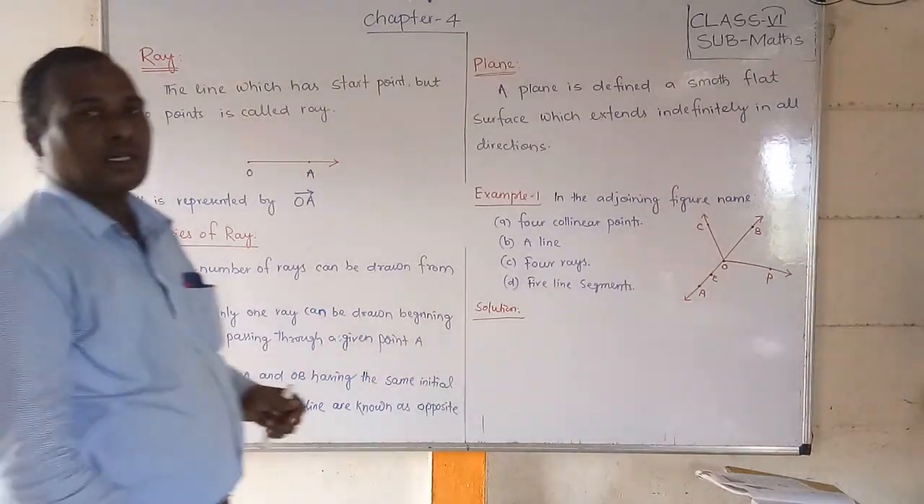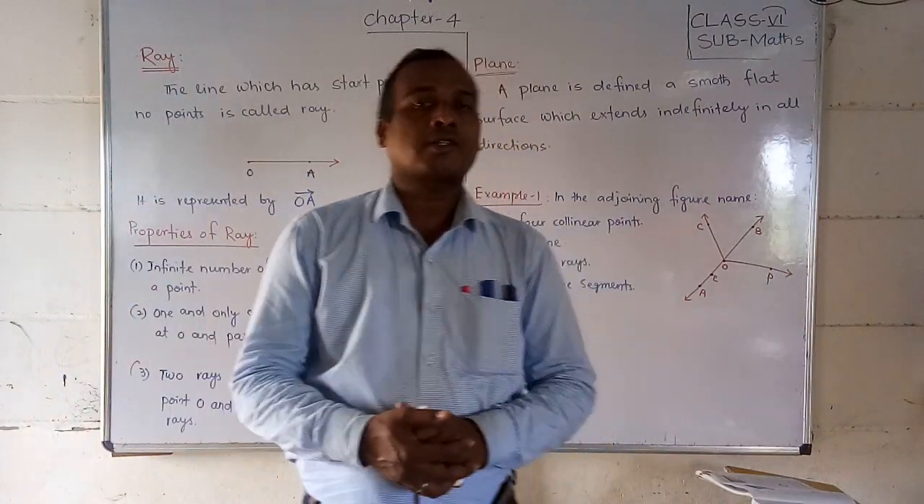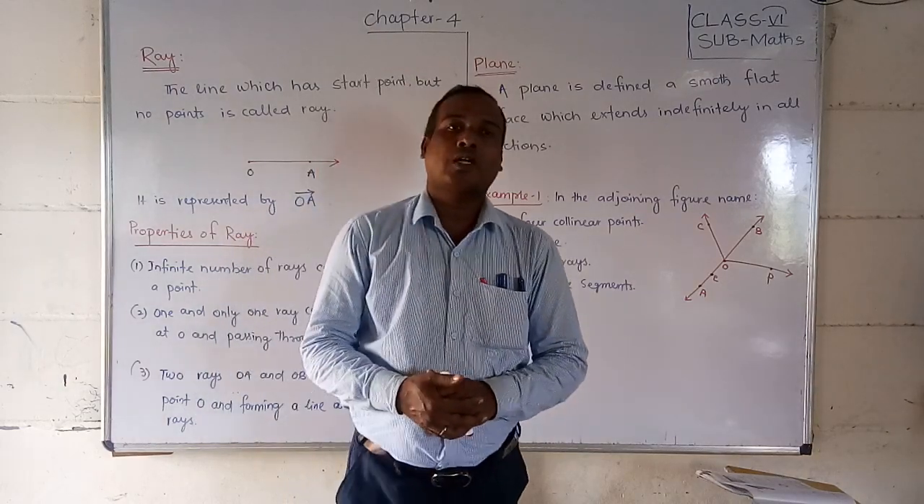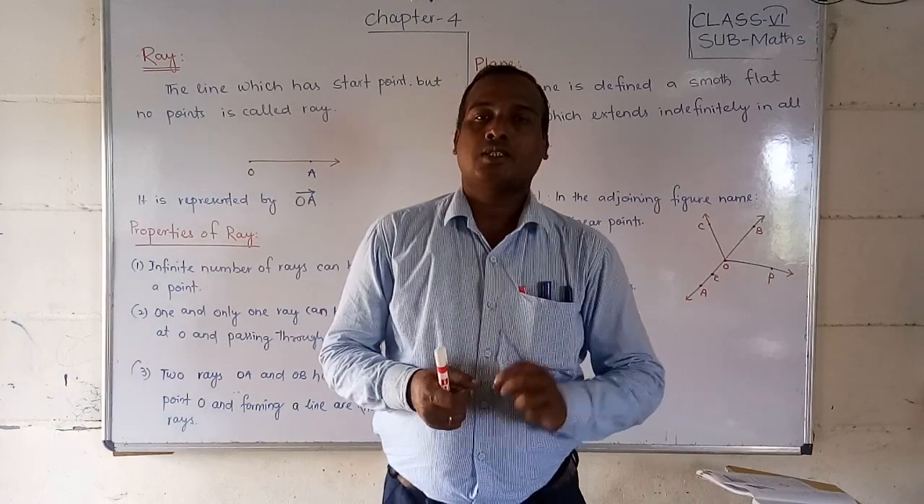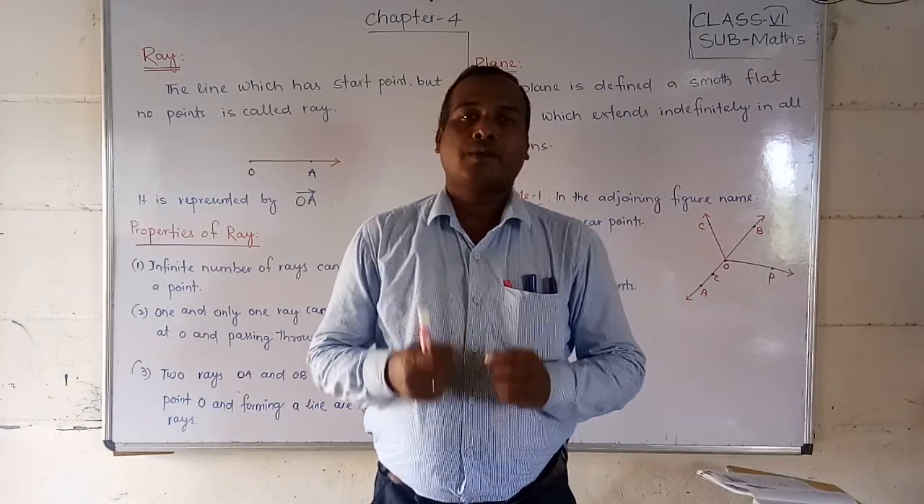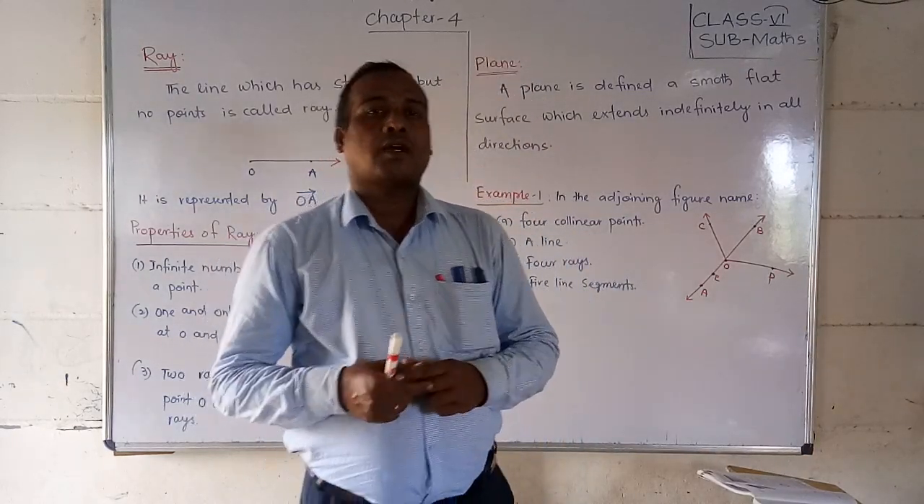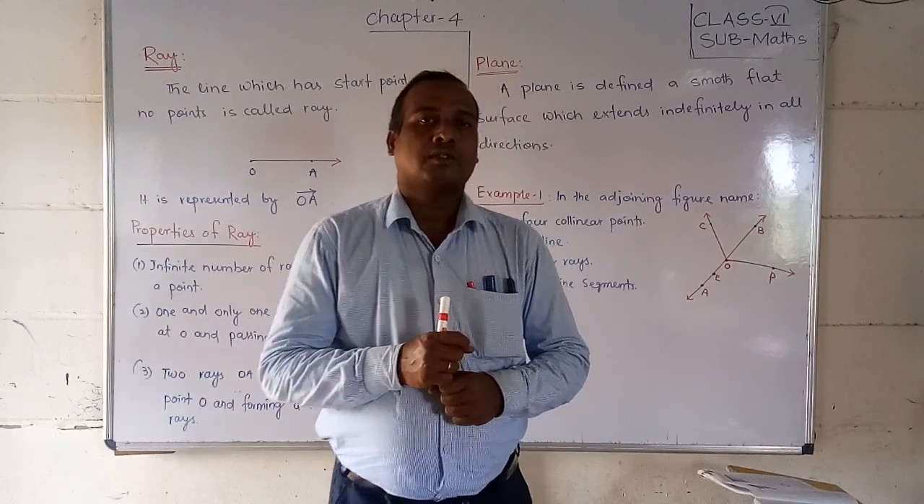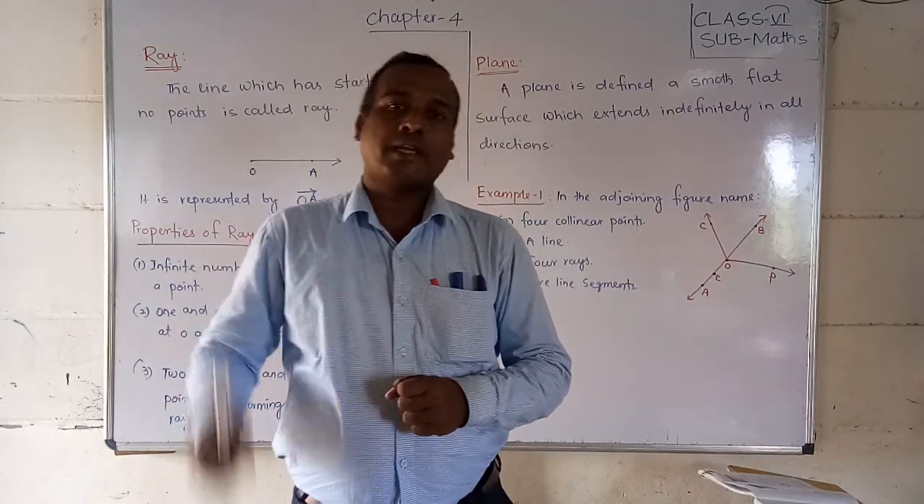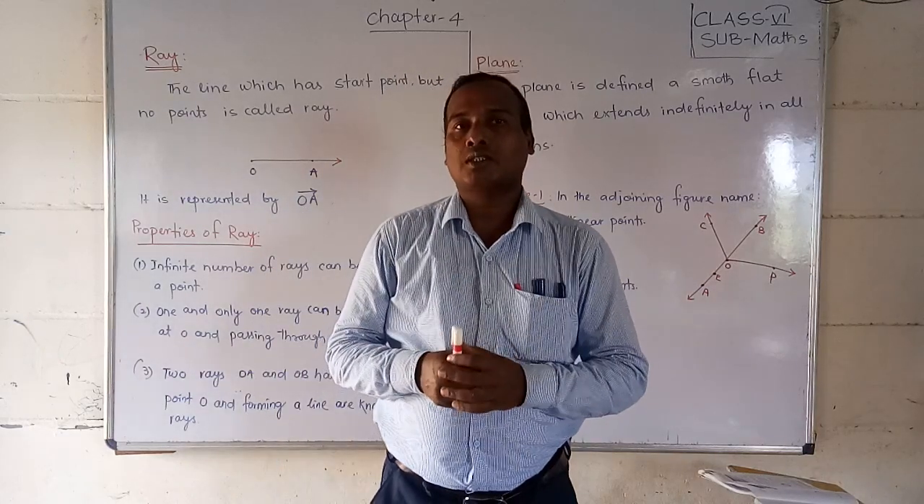Students, do you know what a ray is? Have you heard of sun rays? Why should you say sun ray? Why can you not say sun lines? Because if a line has an initial point, that means a starting point, and there is no end point, that line is called a ray.